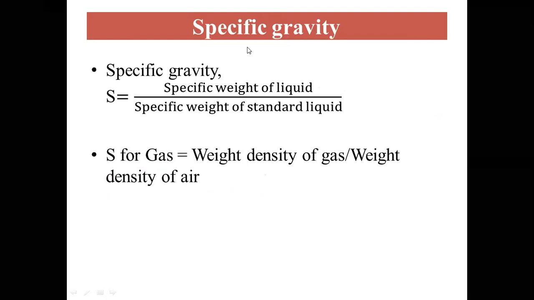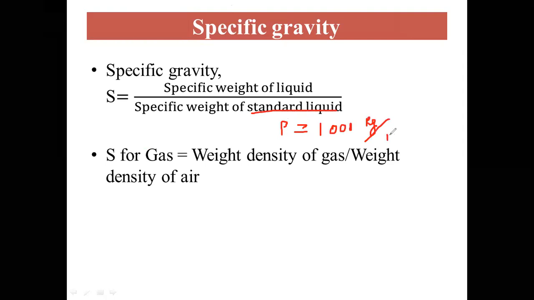The next important fluid property is specific gravity. Specific gravity is the ratio of density of liquid to the density of standard liquid, or we can also define specific gravity as the specific weight of liquid to the specific weight of standard liquid. For liquid, the standard liquid will be water at 4 degrees Celsius. Its density will be 1000 kilogram per meter cube.